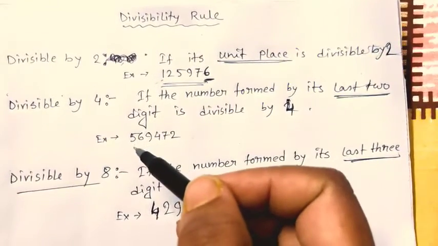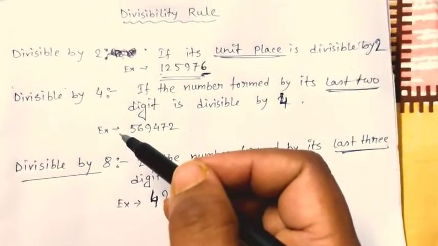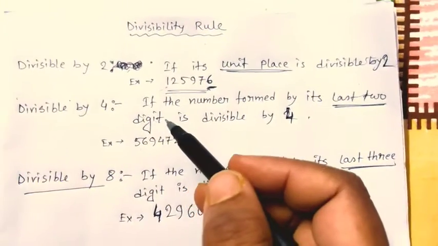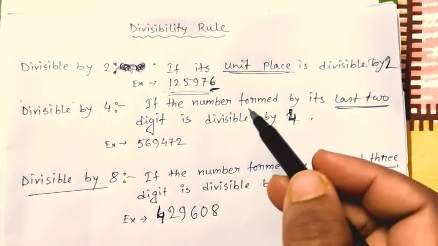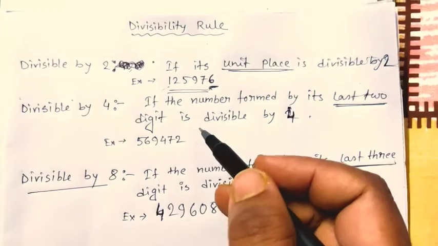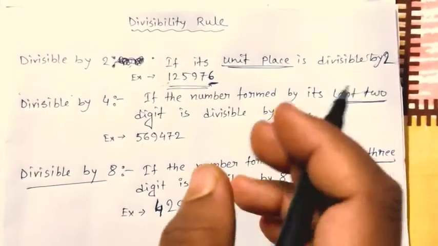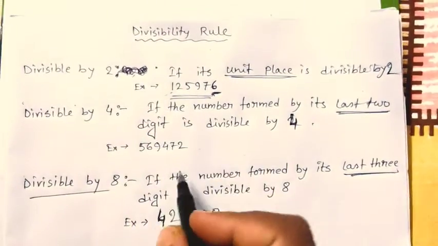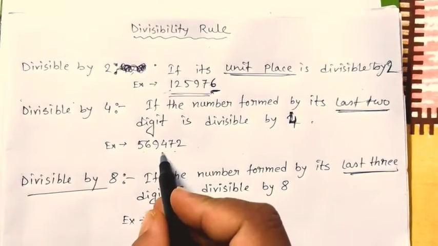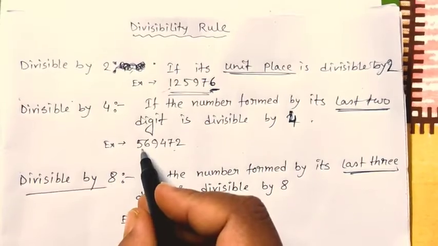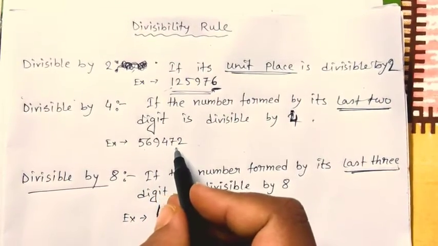And in a similar way, the divisibility rule for 4 says that if the number formed by the last 2 digits of the given number is divisible by 4, then the whole number will be divisible by 4. For example, we have taken here 5,69,472.